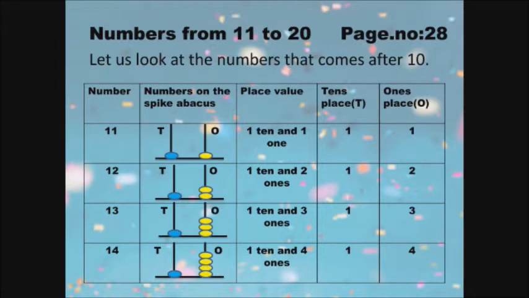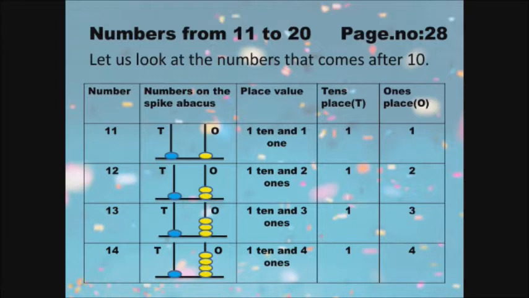Next, 13. 1, 3, 13. See the spike abacus. In the ones place we have 3 beads, so 3. Next, in the tens place we have only 1 bead, so 1. 1, 3, 13. So in place value 1 ten and 3 ones, that is 13. Here in tens place 1 and ones place 3. So 1, 3 is 13.